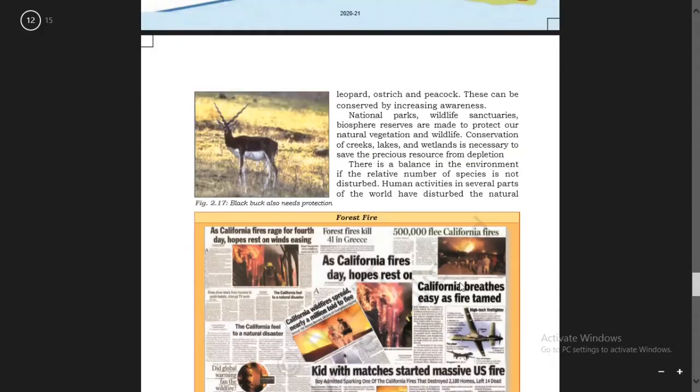You see, we have a national park in Keibul Lamjao in order to protect our brow-antlered deer, a species which is not found in any other country. So the government has set up these national parks, wildlife sanctuaries, biosphere reserves in order to protect our natural vegetation and wildlife.